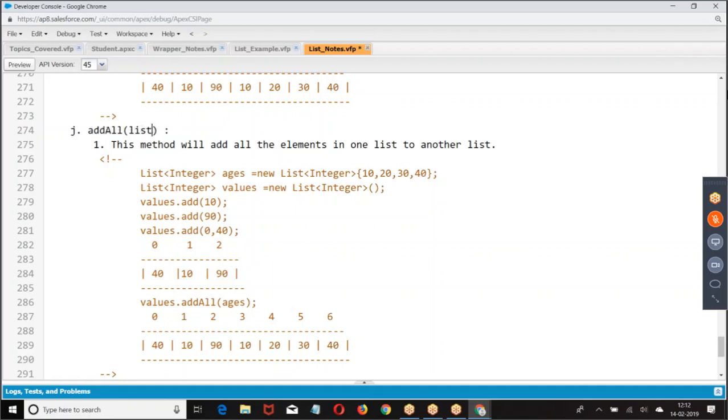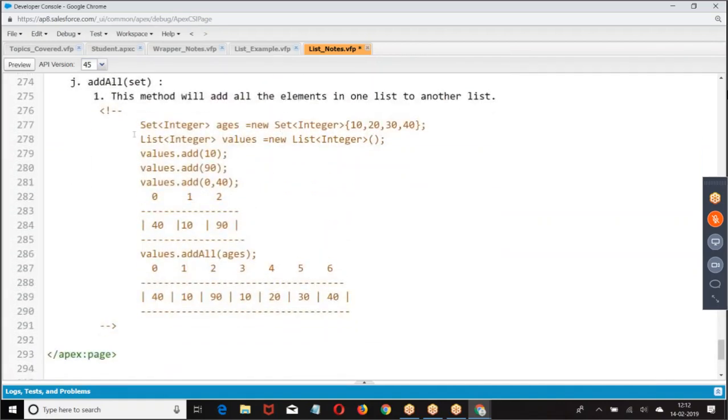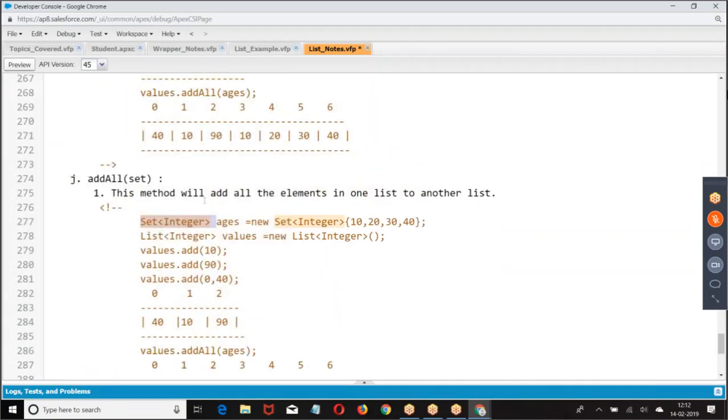Add all. Here we are taking a set instead of a list. The concept is the same. Only the point is that instead of a list, we are taking a set. This method will add all the elements in the set to the list.